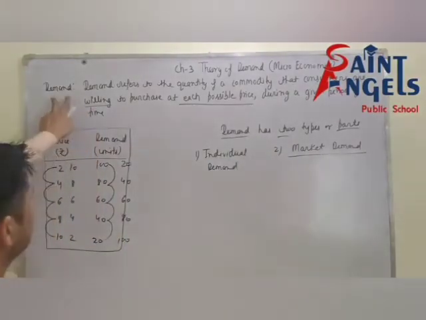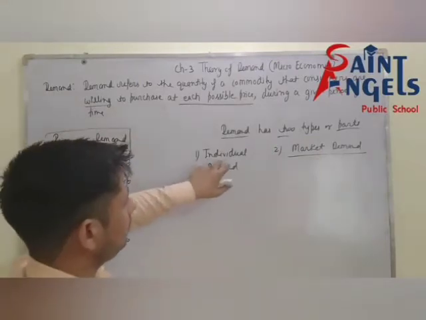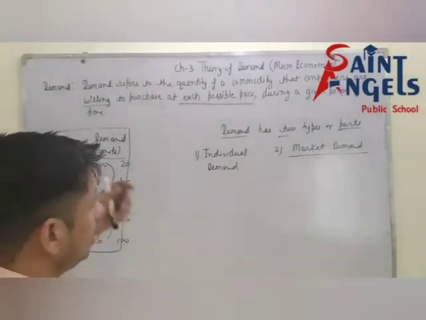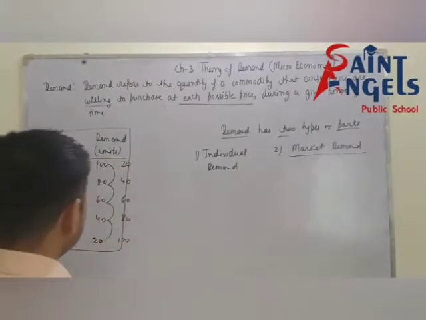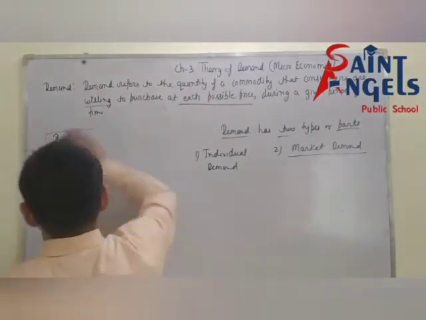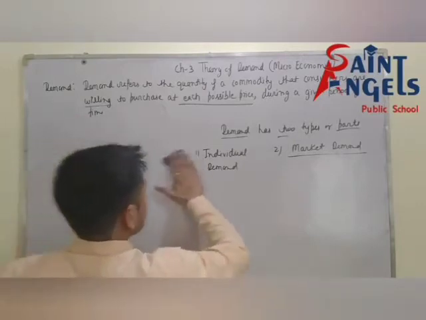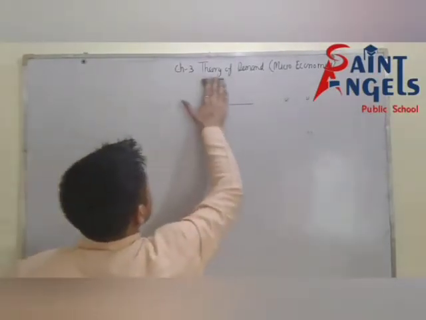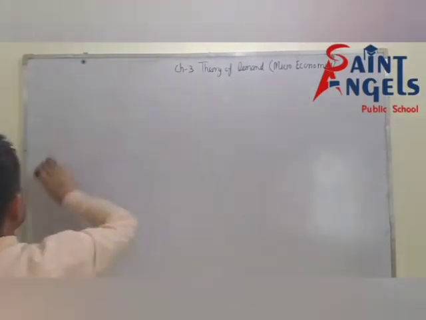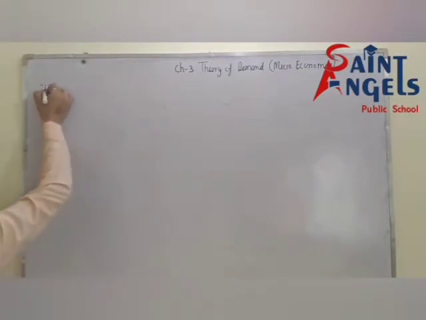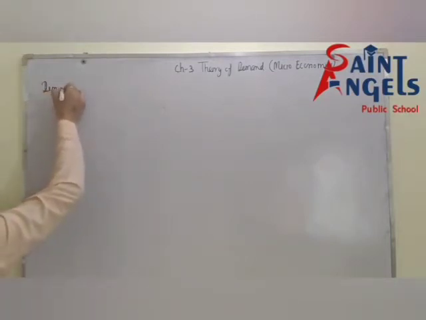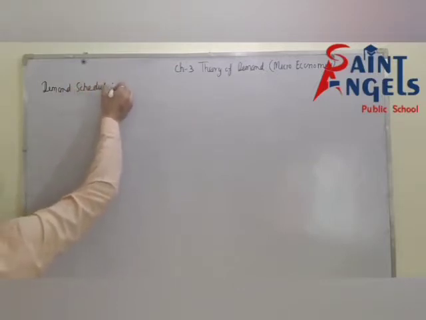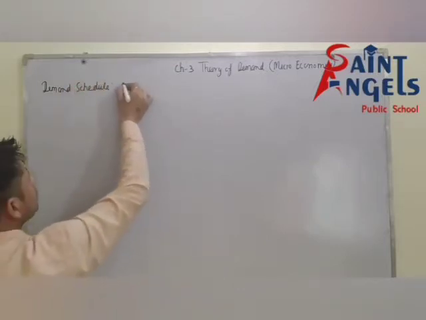Now we have discussed the definition of demand, individual demand and market demand, but after this we are going to discuss demand schedule. See here, demand schedule.